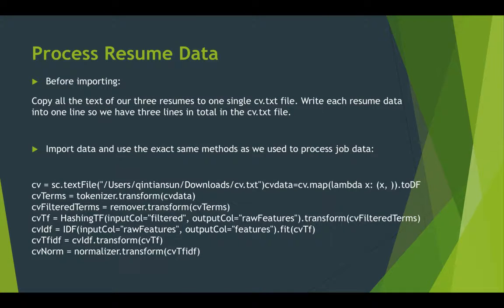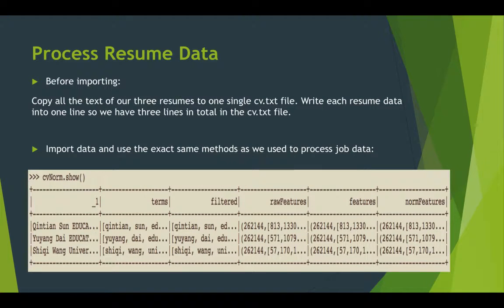And then we will process resume data. Before importing, we will copy all the text of our 3 resumes to one single file. Write each resume data into one line, so we have 3 lines in total in the file. After importing the data, we will use the same method as we used to process job data. Here we will use tokenizer, remover, hashing TF, IDF, transform, and the normalizer to get the final data of the resume data. This is a picture of what the final resume data looks like.